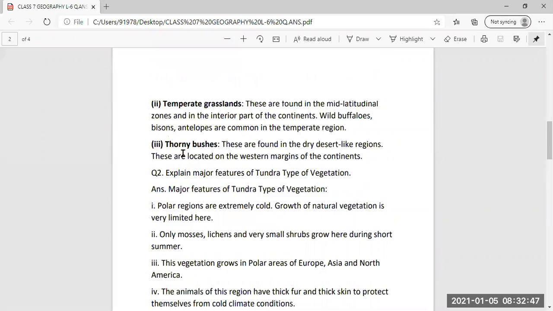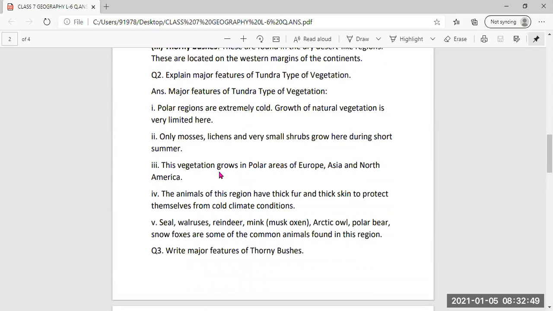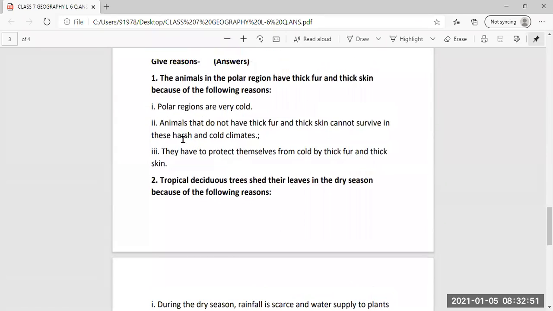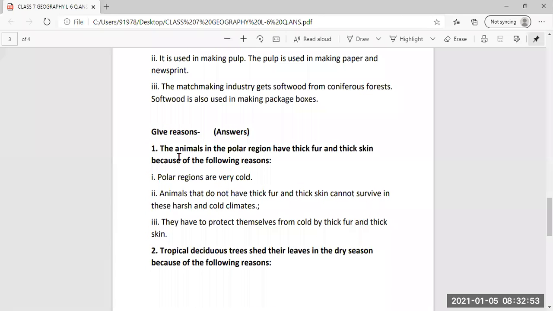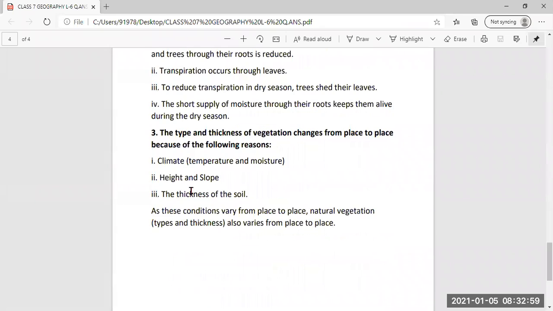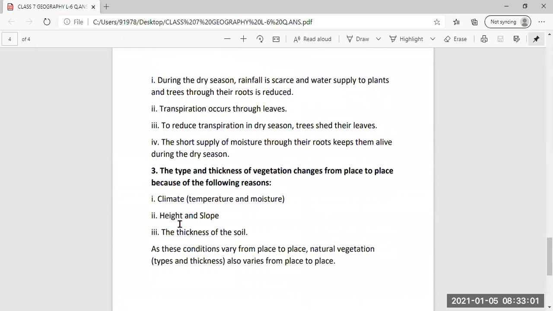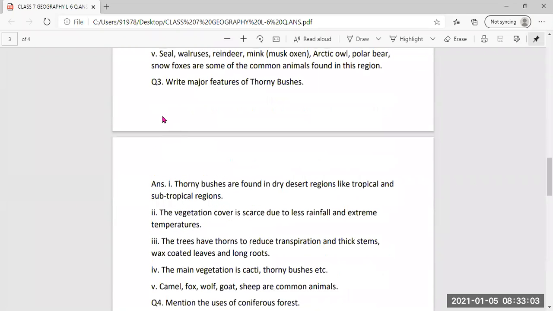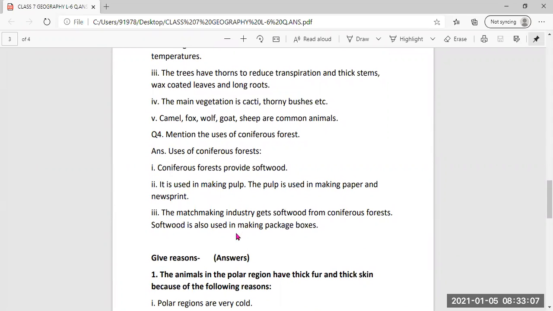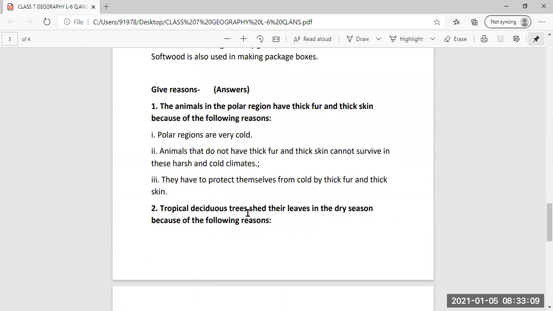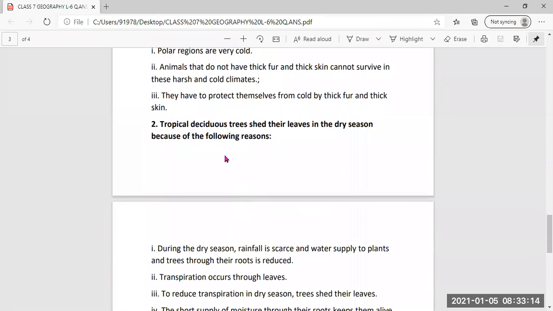So in the way of extra questions I have given, you have to do this also in the notebook, plus give reasons. Textbook is given. I have given the answer directly. You have to copy, give reasons also. Three give reasons are there. So very short, extra questions and give reasons, all you have to do in the notebook neatly. Am I clear? And if any doubt you are having, you can ask me.